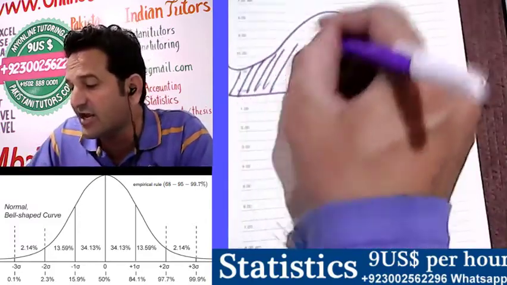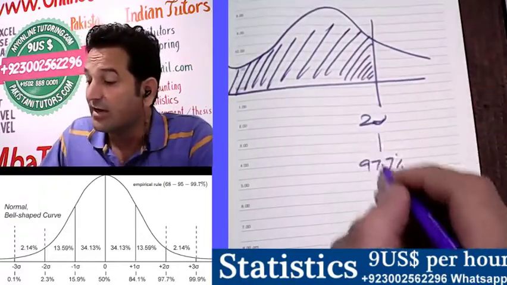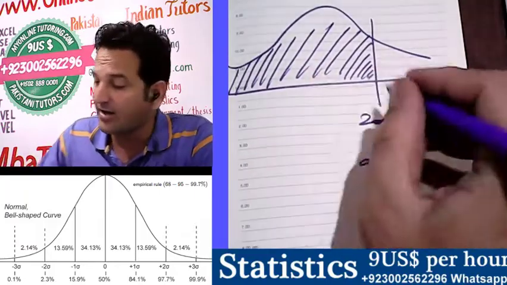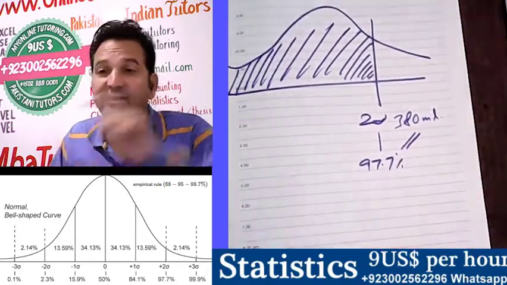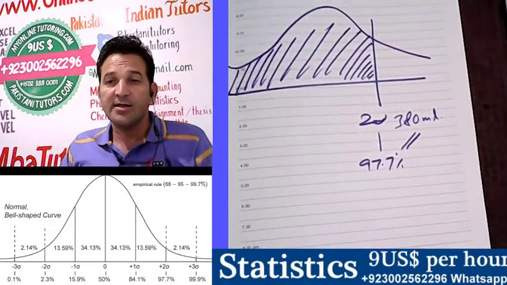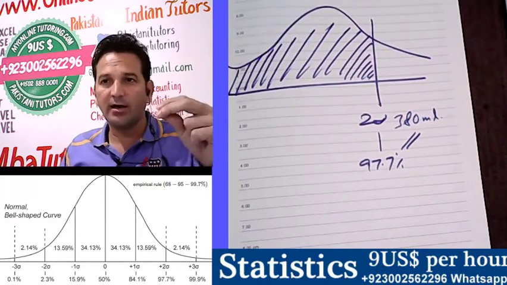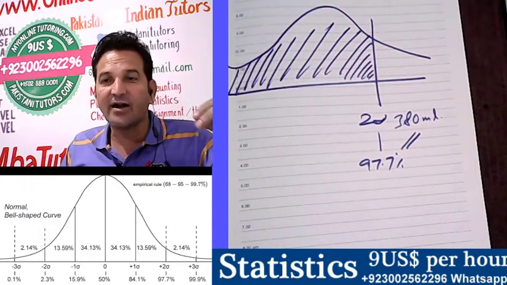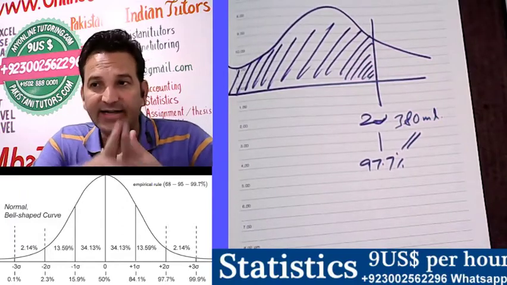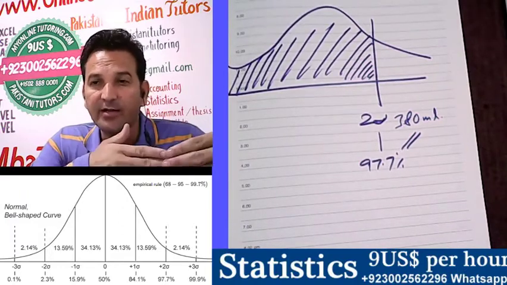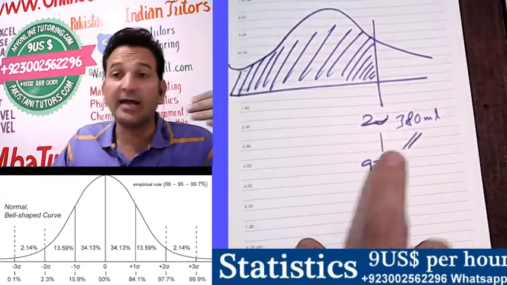It means that from 0 up to 380 ml, which is 2 sigma, 97.7% of the bottles are filled.